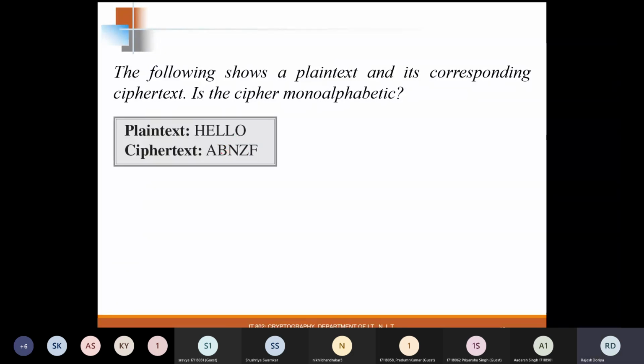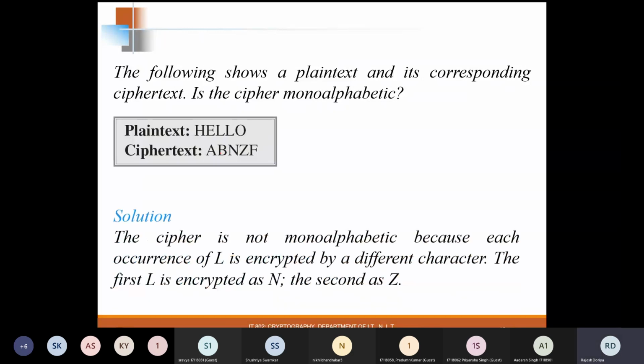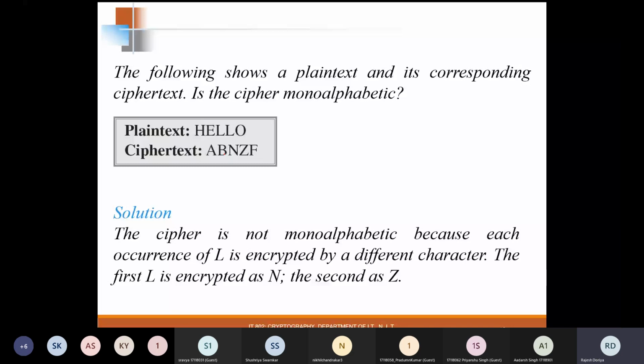Now, in this case, again, there is one example, but I'll leave this example up to you. Anyway, the difference between the earlier one and this one is that this time L is encrypted the first time as N and the second time as Z. That means this particular alphabet is not being encrypted one at a time. We'll discuss one of the algorithms which will explain how multiple alphabets are going to be encrypted at a time.